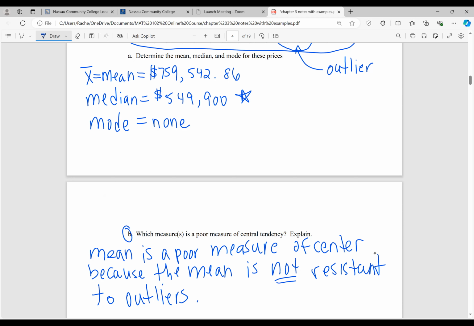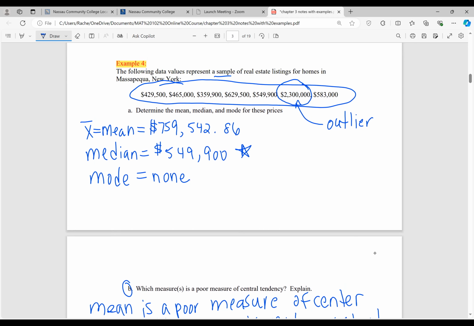So that $2.3 million affected the mean. The mean couldn't resist that extreme value. So it couldn't resist the outlier in the set. So the mean is going to be a poor measure of center for that reason. So we would use the median in this case as the best measure of center, or the best representative value of a home selling in Massapequa, New York. So I think this is a great example comparing the different measures of center and when we would use one over another.